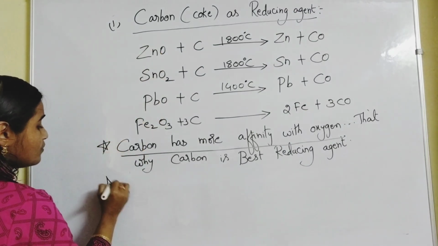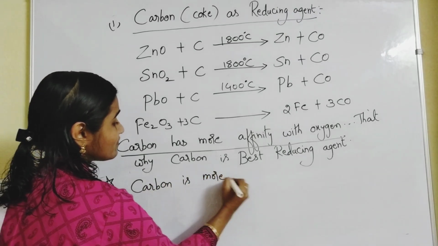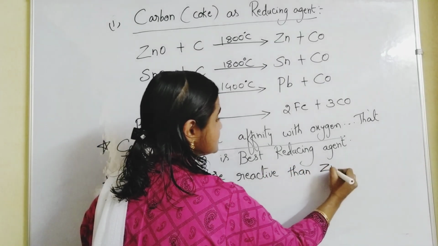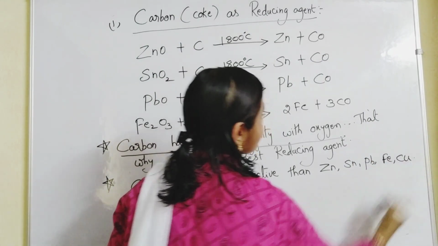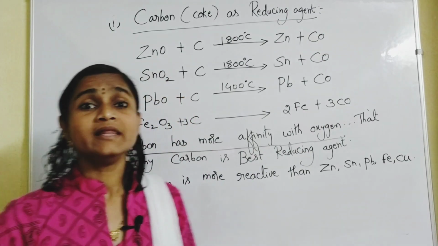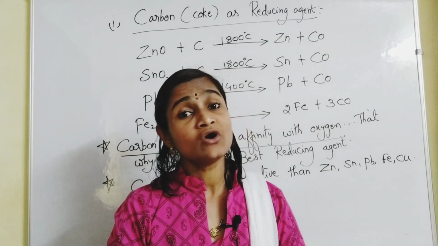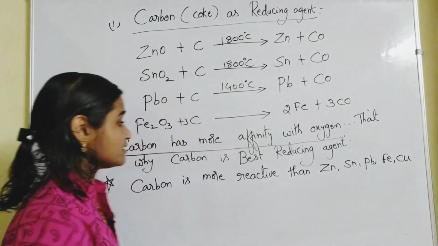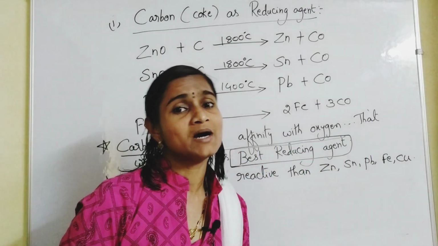Now these two are important points. Carbon is more reactive than zinc, tin, lead, iron, copper. All these are the metals which are in the middle of the reactivity series. Than those metals, carbon itself is more reactive. Of course, carbon is a non-metal, and it has more affinity with oxygen. That's why it is considered to be the best reducing agent. You will be getting this as a 2 marks question.